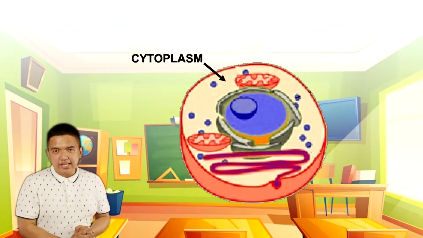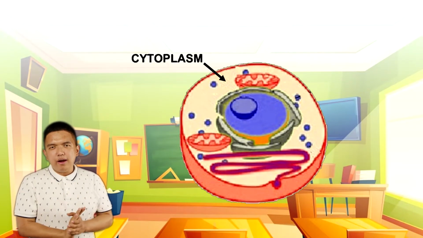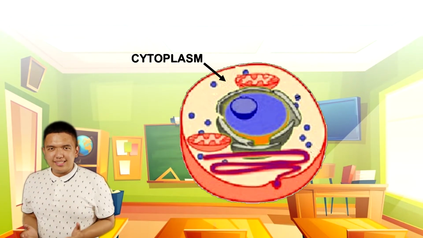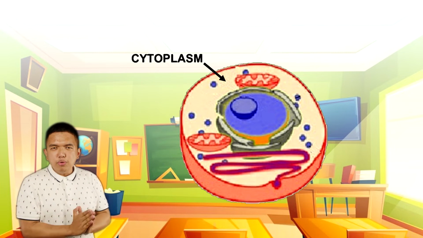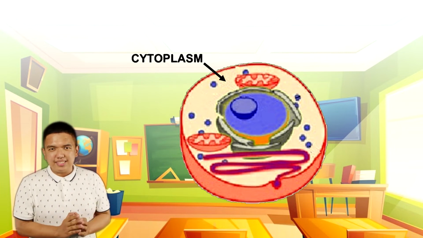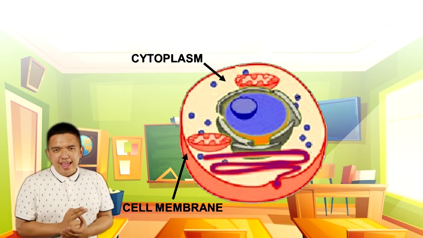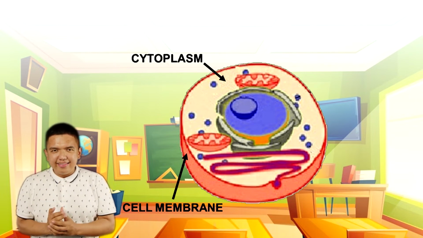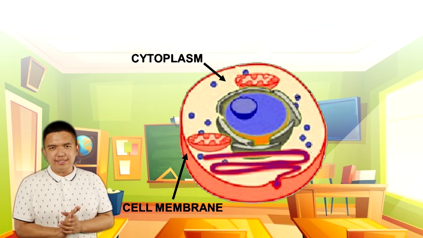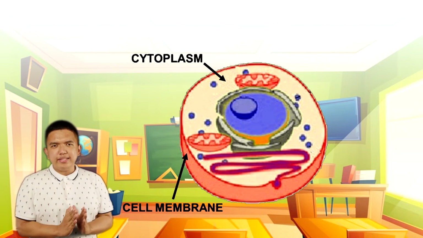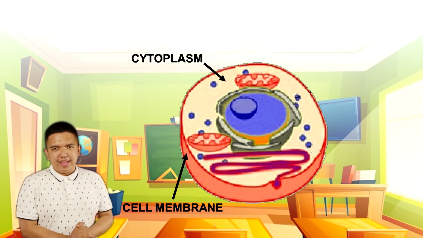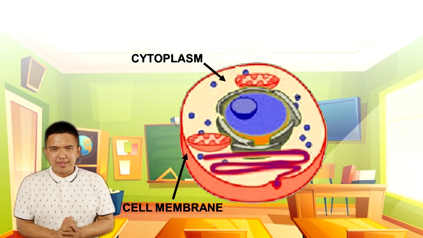One is the cytoplasm. This is the part that holds the organelles in place and where most cell activities take place. We also have the cell membrane in the animal cell and the cell wall in the plant cell that surrounds the cytoplasm and decides what materials should be kept in and out of the cell.